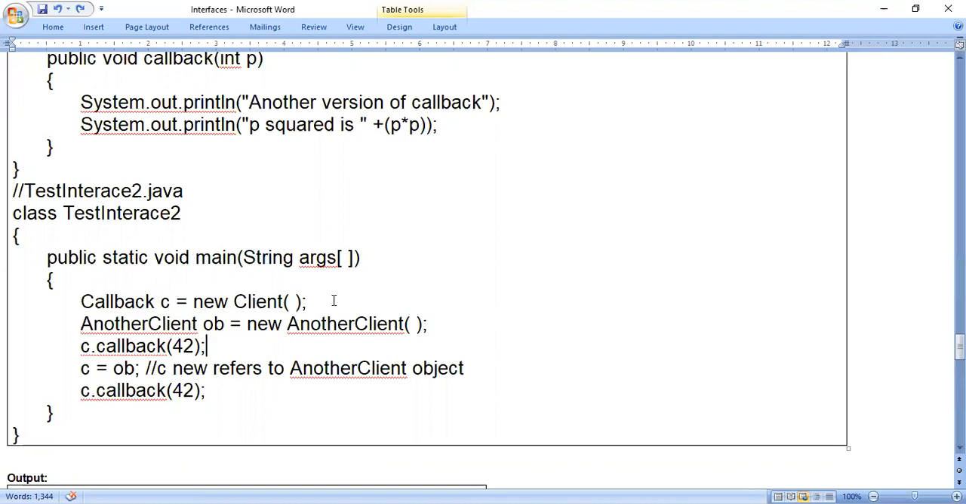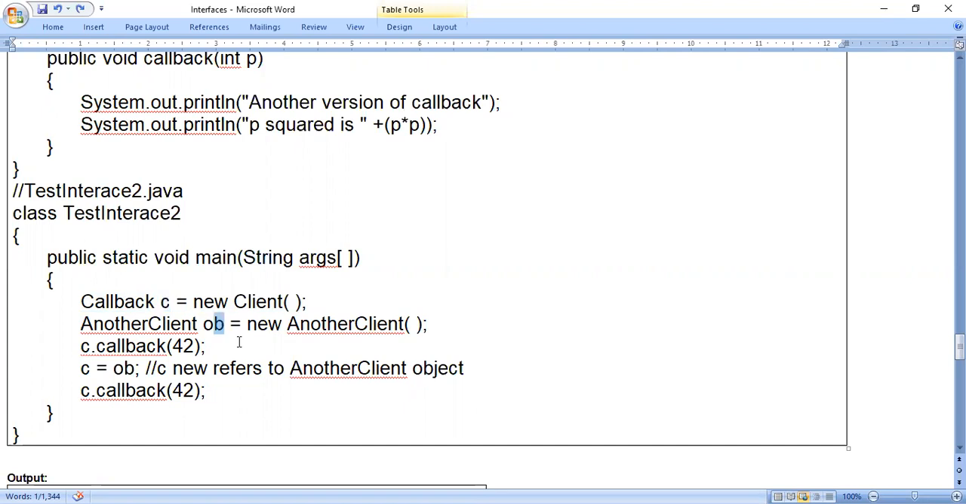Okay, you just look at these lines. Callback C is equals to new Client. AnotherClient OB is equals to new AnotherClient. See, there is a difference between the first two lines. In the first line, you should call C an interface variable, not an object. You have to consider two things here. First, you should call it an interface variable, and next, it is referring to the class Client. Understood? Interface variable referring to the class Client.